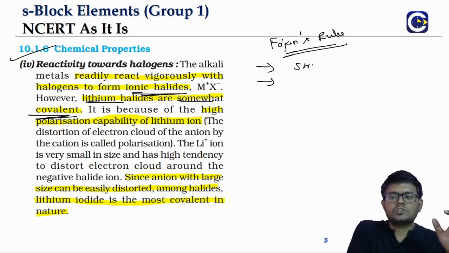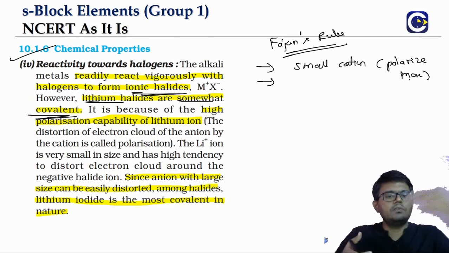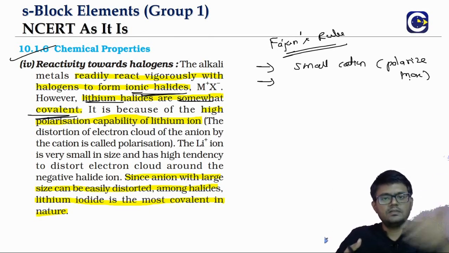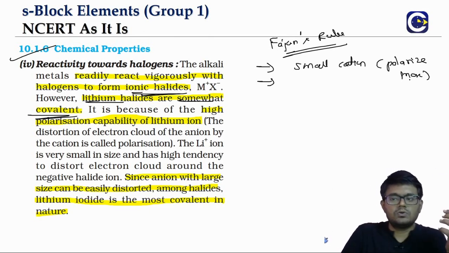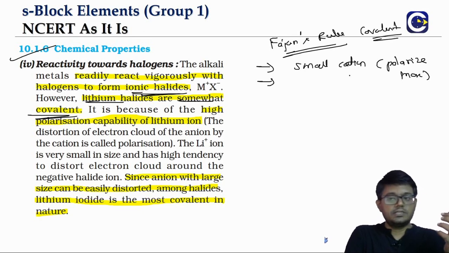If you have a small cation, it means the small cation can polarize more. Polarizing means it will pull back the electron cloud. So this will prefer the covalent nature.